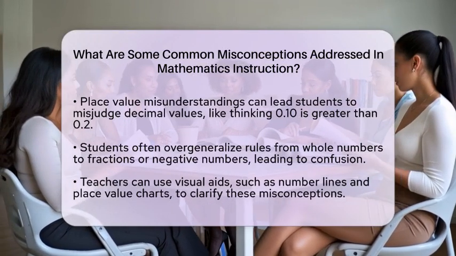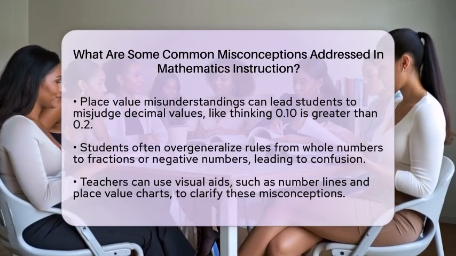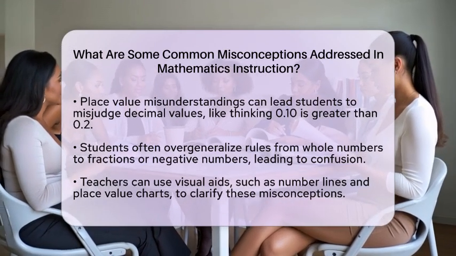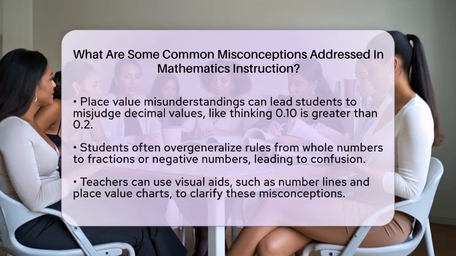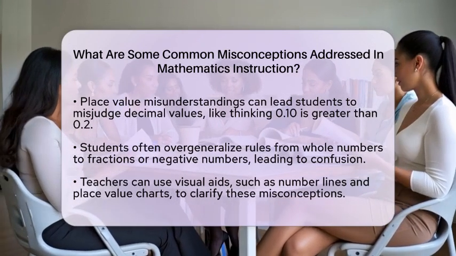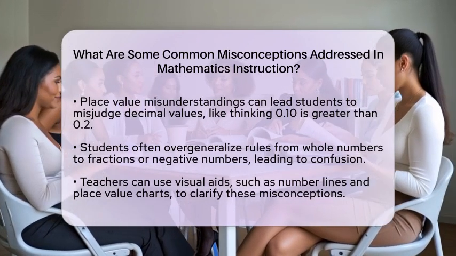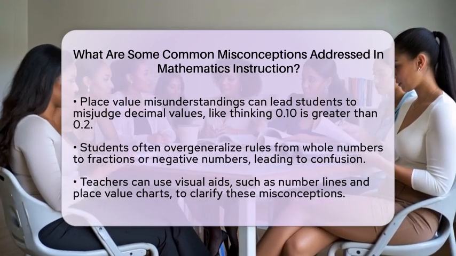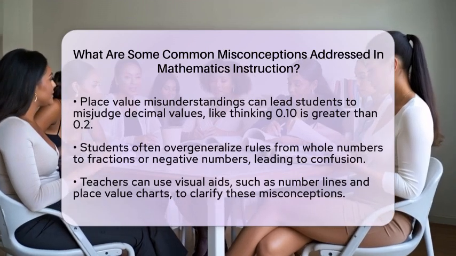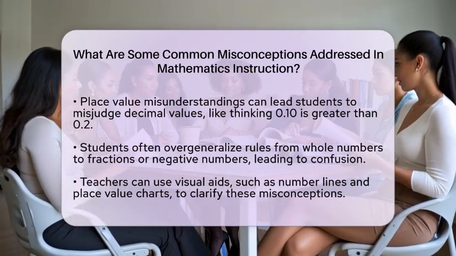Another misconception involves adding negative numbers. Some students treat this as simply subtracting the absolute values, which can lead to incorrect answers. For example, negative 8 plus 6 is sometimes mistakenly calculated as 2 instead of negative 2. Using number lines can help them visualize this better.